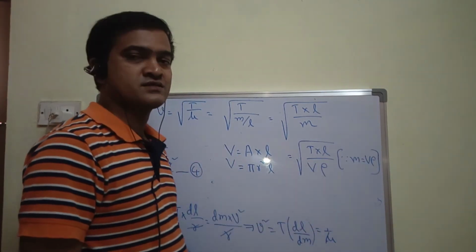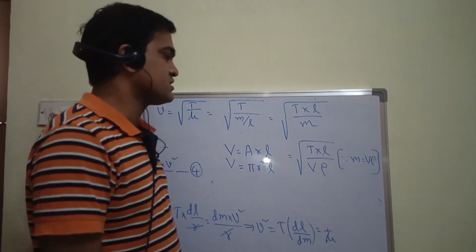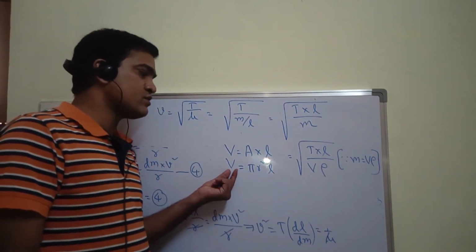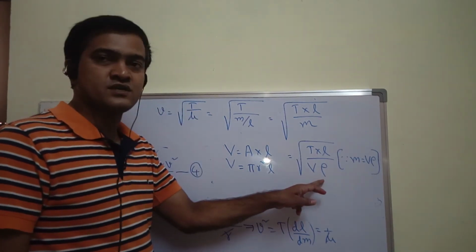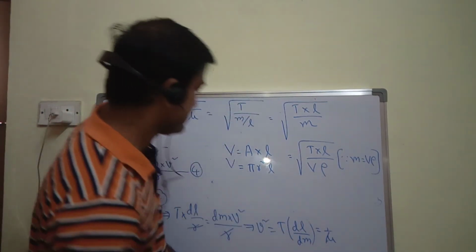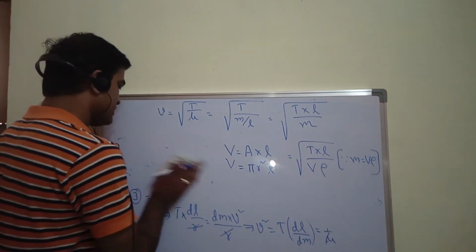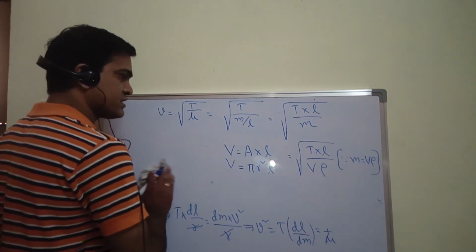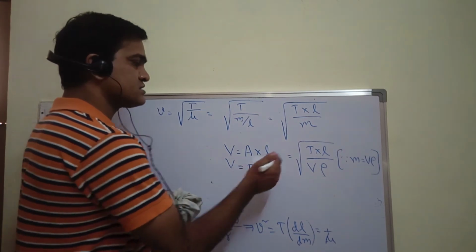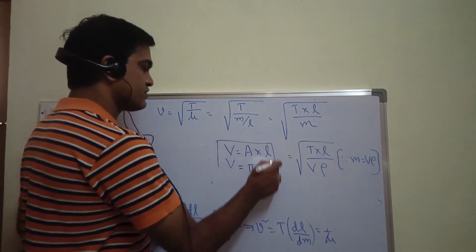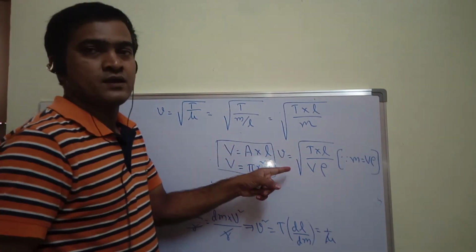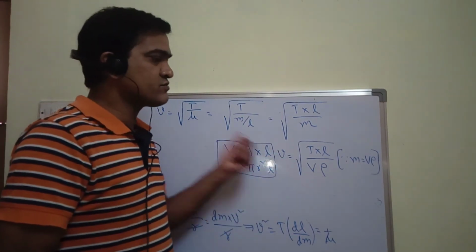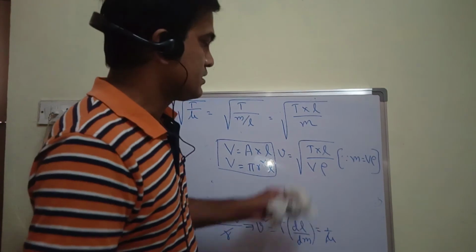Now I will substitute the value of volume as pi r square L here, where rho is the density of the wire or material. If I substitute, this is the formula for volume, and this is the formula for velocity. I am just expressing velocity in terms of density.